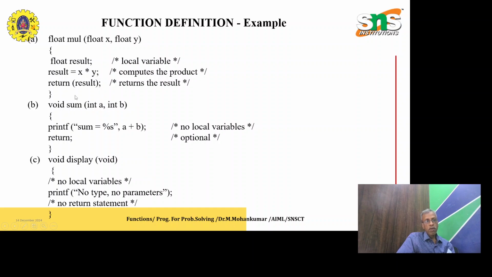Here is another part, B. What we are doing: void sum. We are going to add a and b. Int a and int b we are going to add. The printf of sum equal to %d, a plus b. No local variables are declared. Then the return is optional. Next, void display: no local variables are there, printf of no type, no parameters, no statement is there.